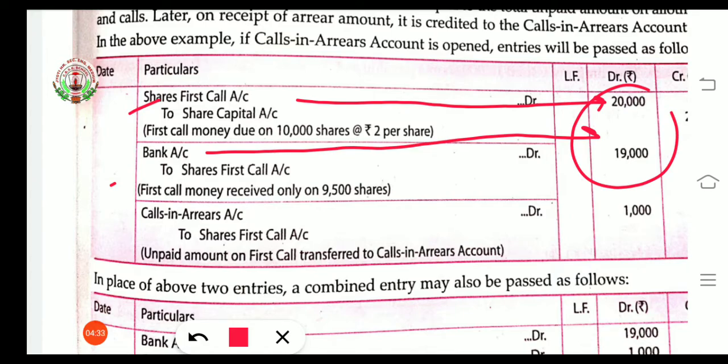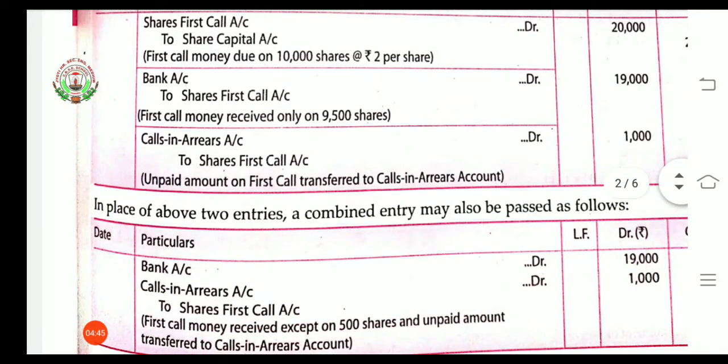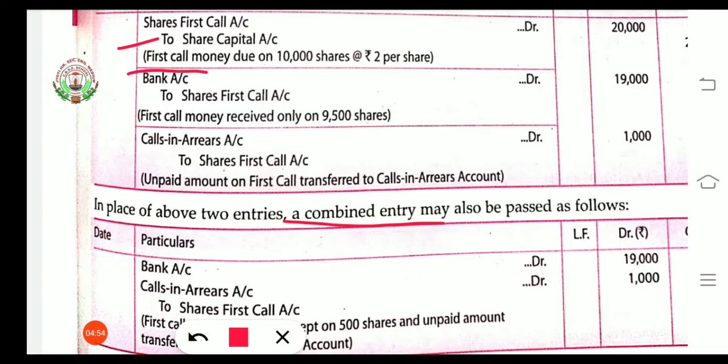Now we have two choices here. First, you can see single entries are given. Another is that we can write a combined entry regarding the second and third. When we write the combined entry, the due entry will remain the same and the combined entry is for the second and third. The third entry will be bank account debit, calls in arrears account debit to share first call.